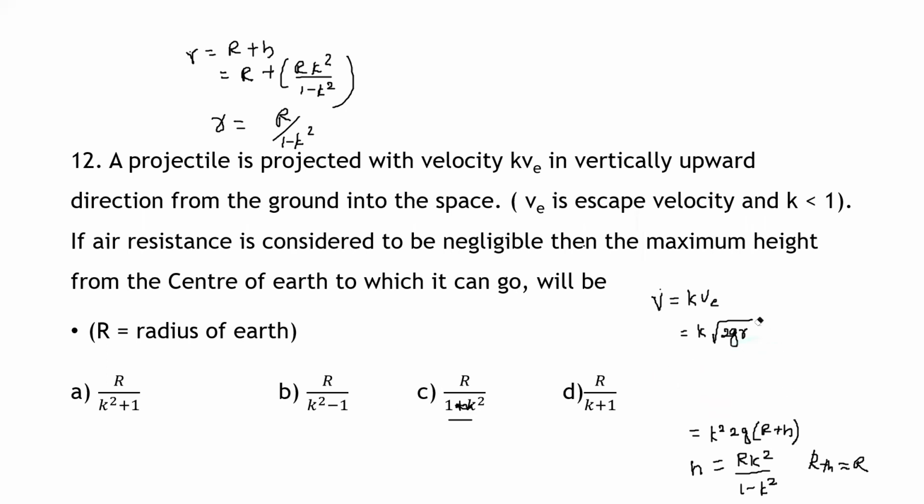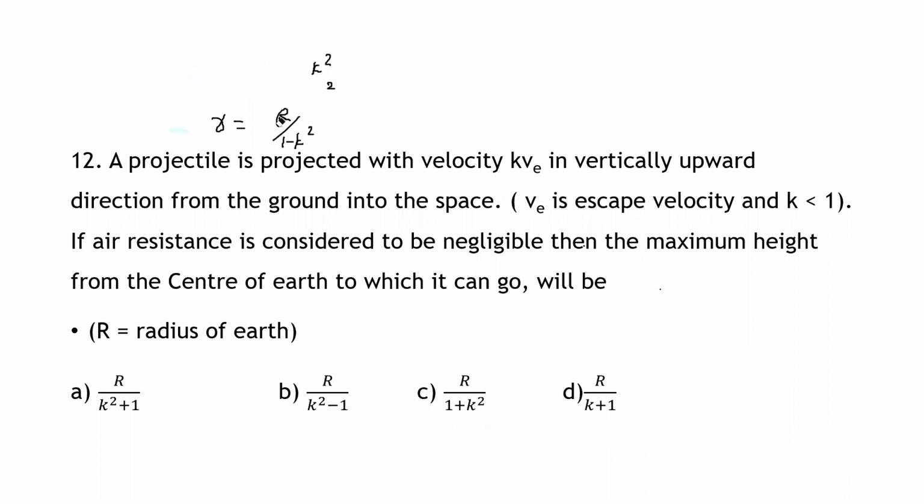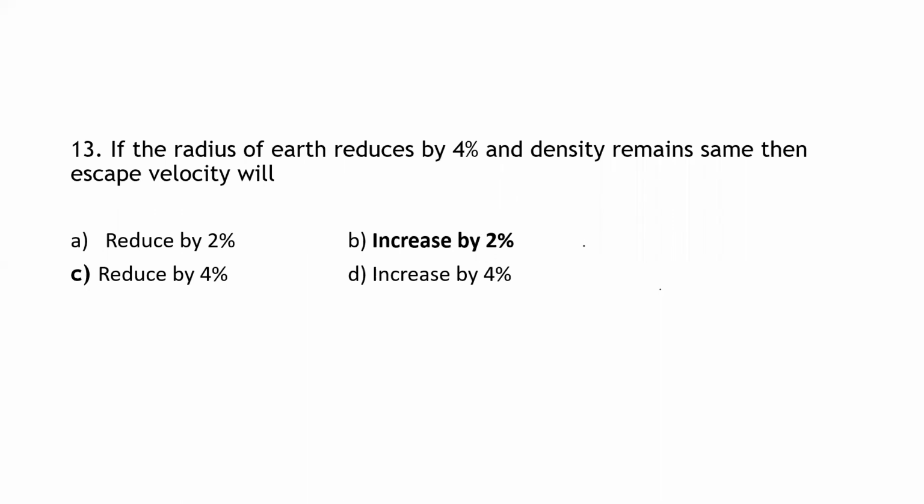Then next, if the radius of Earth reduces by 4% and density remains the same, then escape velocity will be.